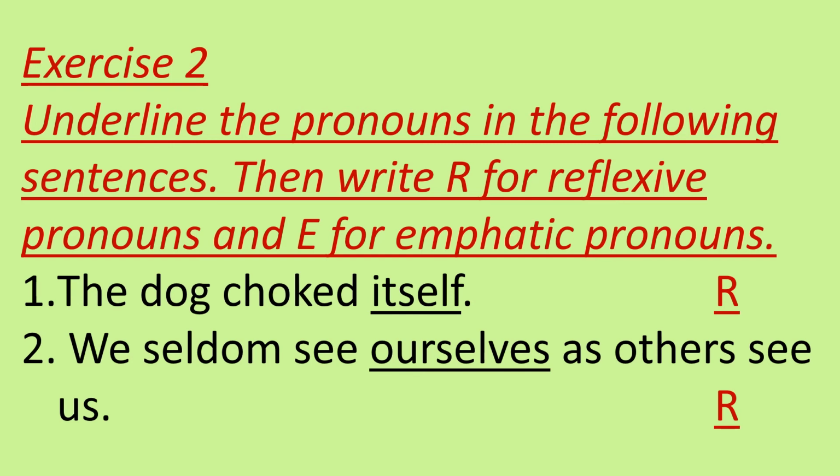Okay, so the first sentence is, the dog licked itself. In this, itself is a pronoun, so underline itself, and it is a reflexive pronoun, so write down R. Second, we seldom see ourselves as others see us. In this sentence, ourselves is a pronoun and it is a reflexive pronoun, so underline ourselves and write down R.